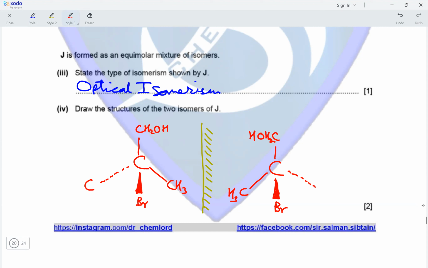So that would be a carbon atom attached to a CH3 group, a bromine atom, and another CH3 group. And the same group would be present on the opposite side of the other optical isomer, having two CH3 groups present and one Br atom attached. So these are the two optical isomers of J.